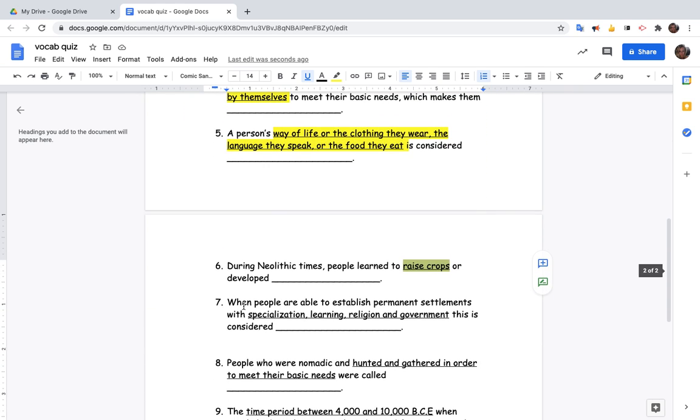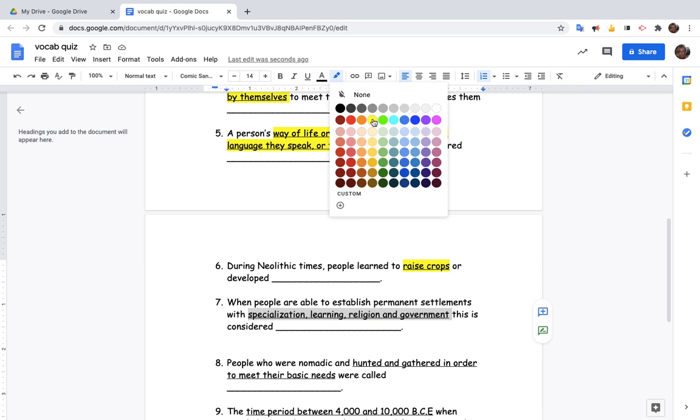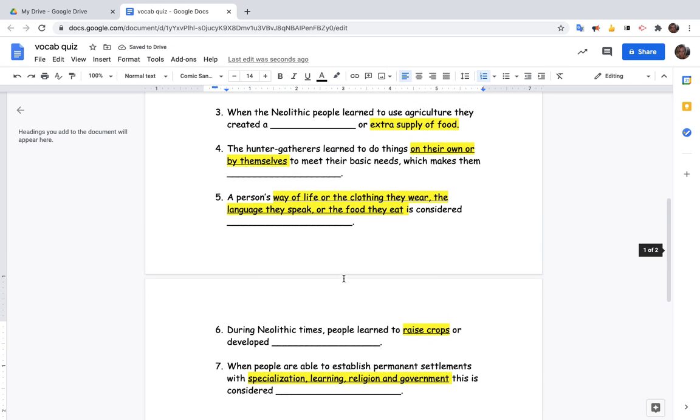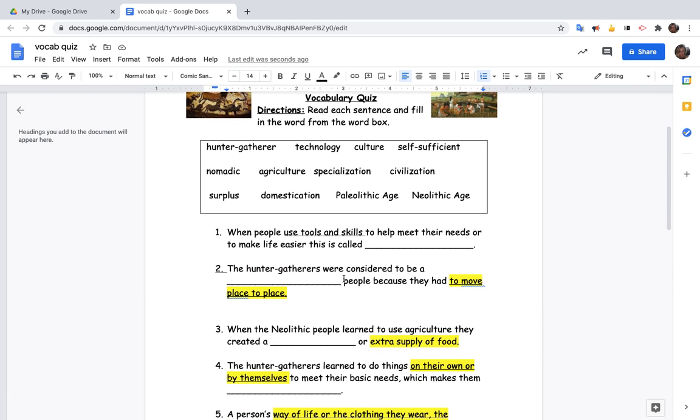Question number 7. When people are able to establish permanent settlements with specialization, learning, religion, and government, this is considered what? So you have specialization, learning, government, and they have permanent settlements, maybe like villages. Which word has to do with a group of villages or a village living together?